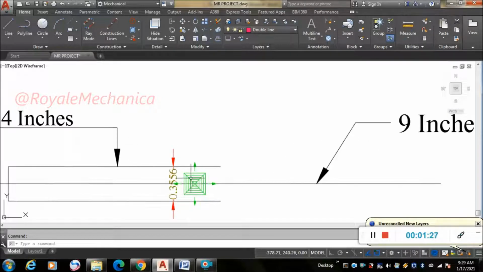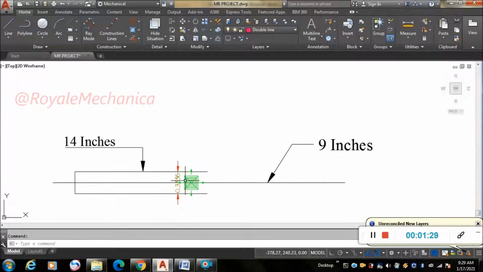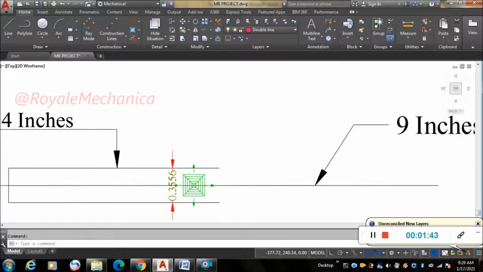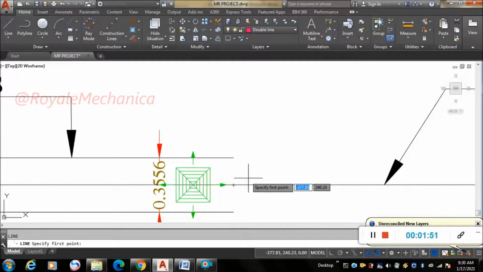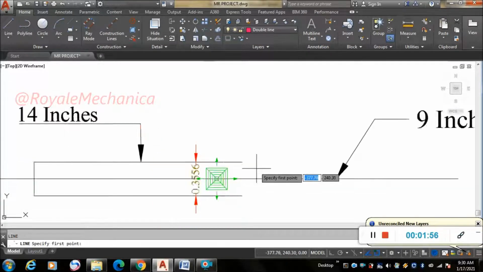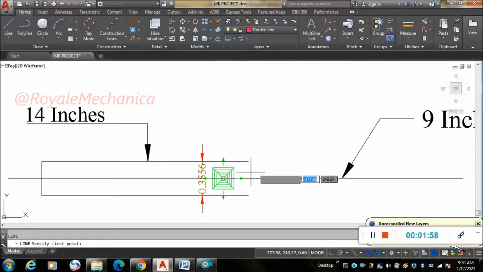This duct size is 14 inches, which means 0.3556 in meters. My diagram is in meters, so I am converting that to meters. So let us see how to draw this. First of all, I have to take a line. After taking 1 feet distance, you have to take a line 1 feet distance from the diffuser.